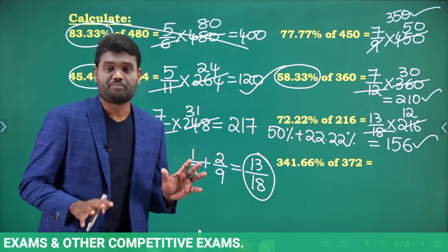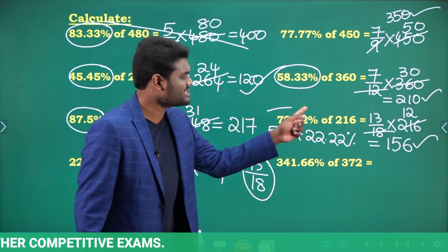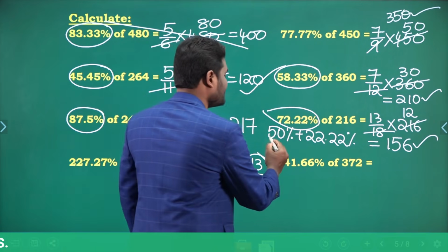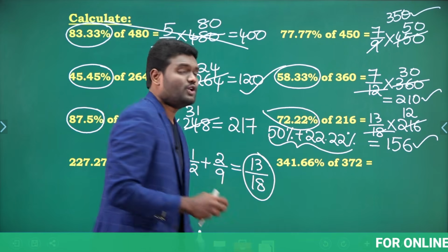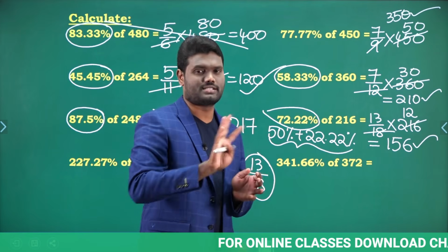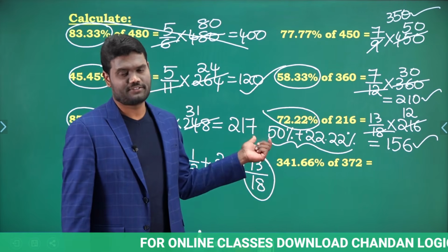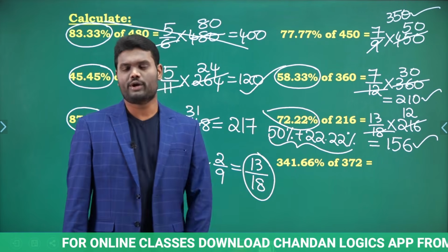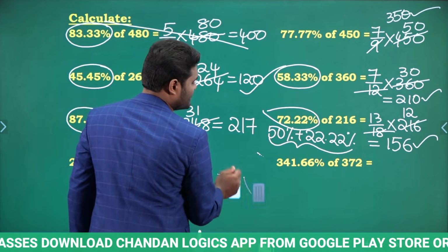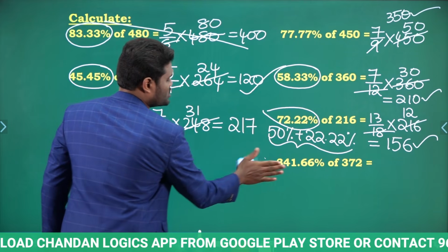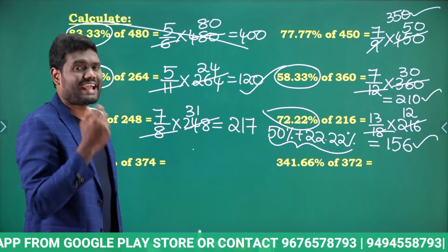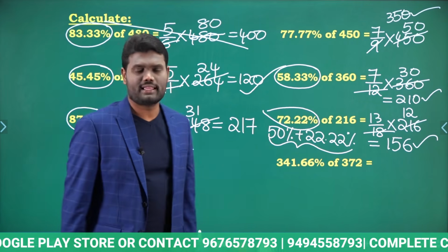Very, very simple. Even if you do not have the percentage value directly, you should be capable of converting it into a value which is known to us, by the values which are already known to us. Okay. Why? Because we already know what is 50% and what is 22.22%. Just convert it. If we convert it, we come to know that the value is nothing but 13 by 18. Once you know the fraction is 13 by 18, calculate it, you will get the answer.